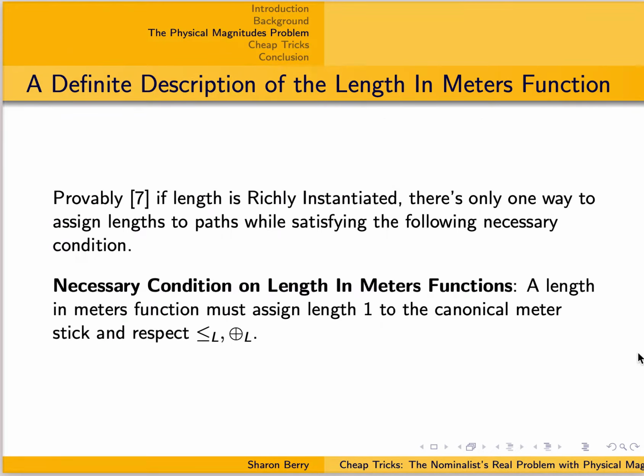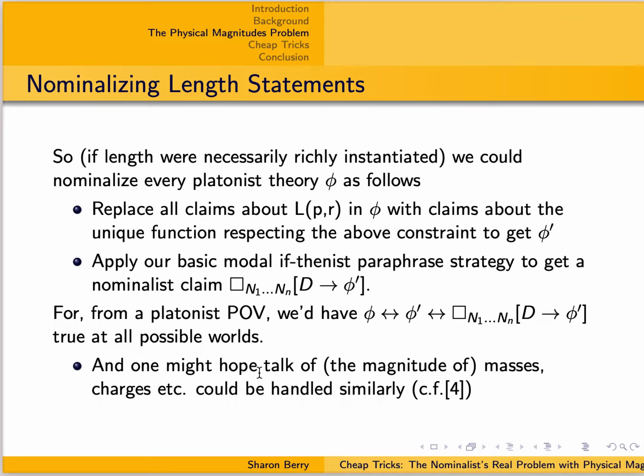All right. Now, the measurement theoretic uniqueness theorems tell us that if length is richly instantiated, then there's only one possible way to assign lengths to paths that satisfies this obviously necessary condition on being a length in meters function. So, in that case, we have basically a definite description of a set that can play the same role as the original Platonist length in meters relation.